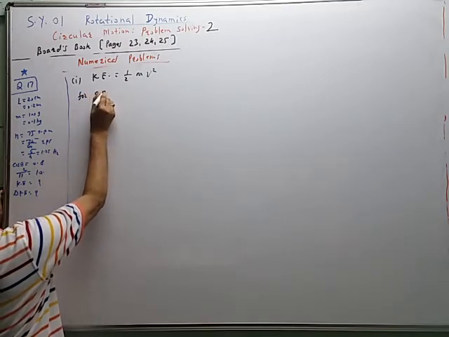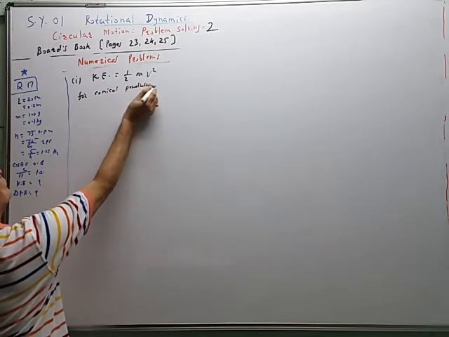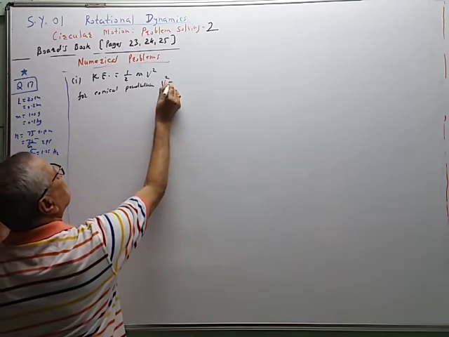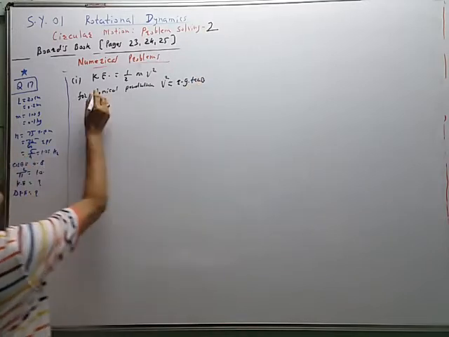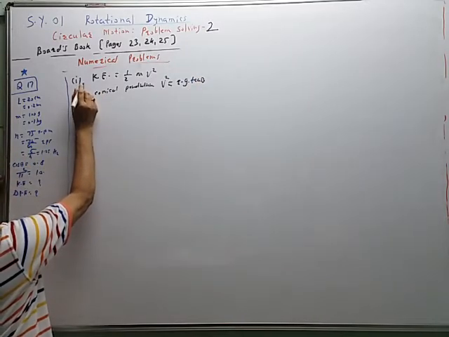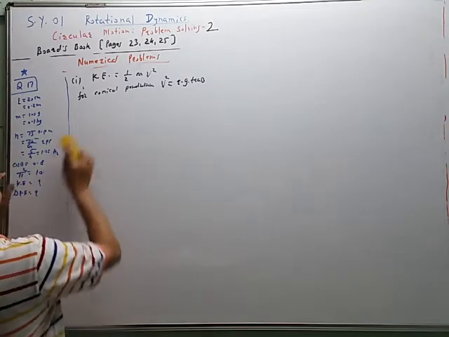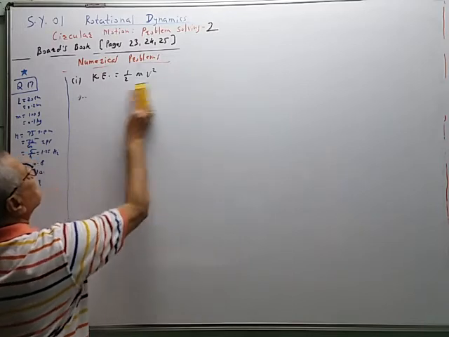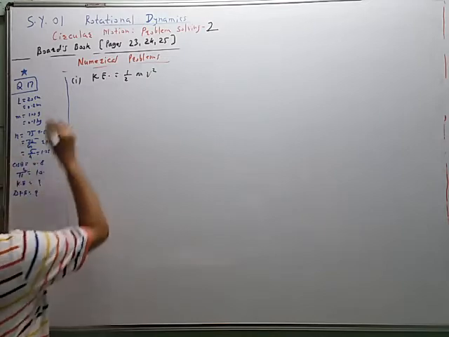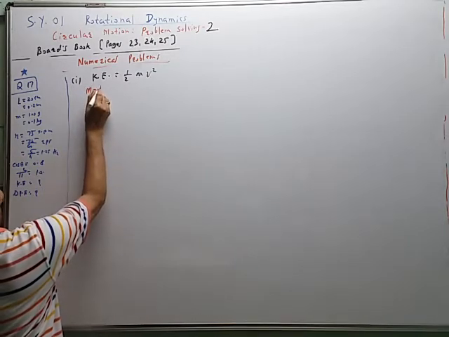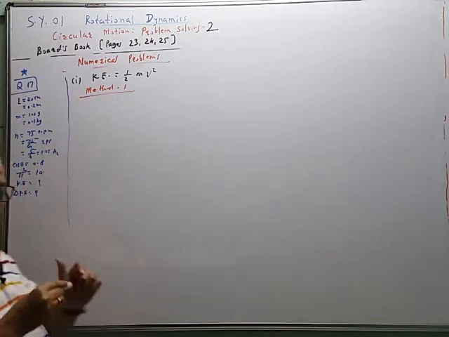For conical pendulum, V square is equal to R into G into tan of theta. This is Method number 1. I will give both the methods.